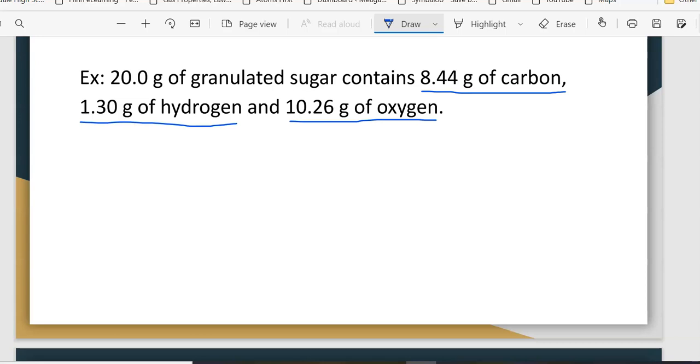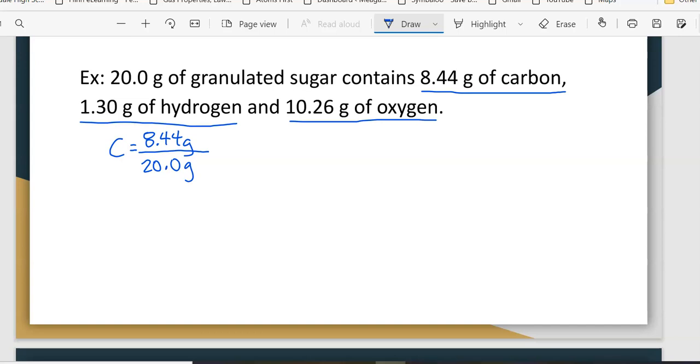So I'm going to take this and work with carbon first. I'm just going to set up a little equation here. So the carbon is 8.44 grams over the mass of the compound, which is 20 grams. Now, sometimes you are not given this 20 grams.